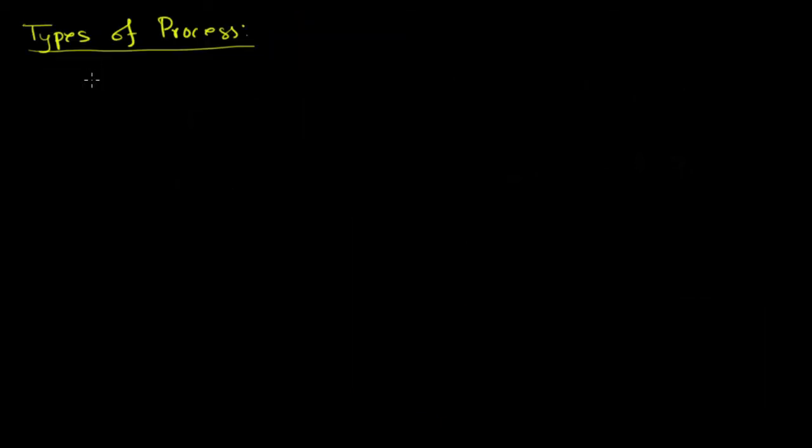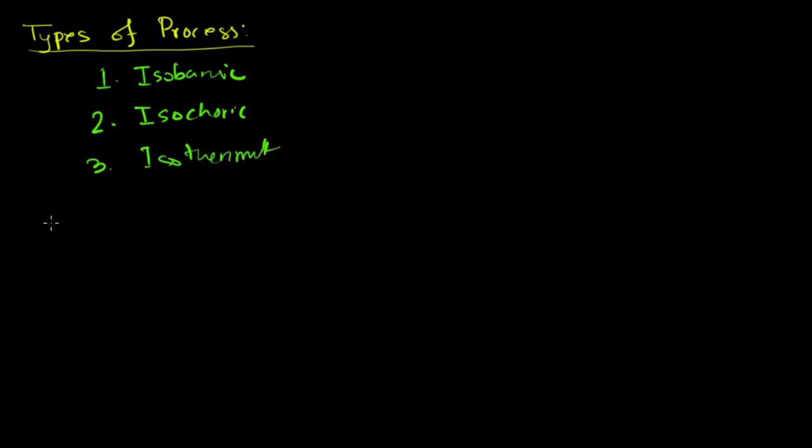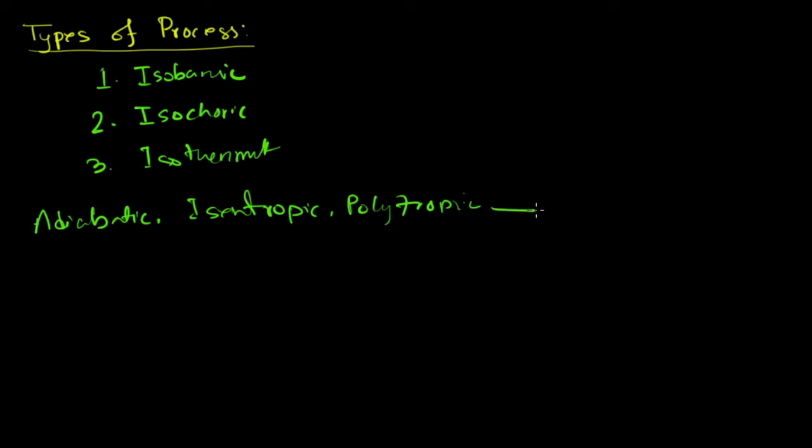There are different kinds of processes, like number 1, isobaric process, number 2, isochoric process, number 3, isothermal, and later I will add more like adiabatic, isentropic, polytropic, like this.